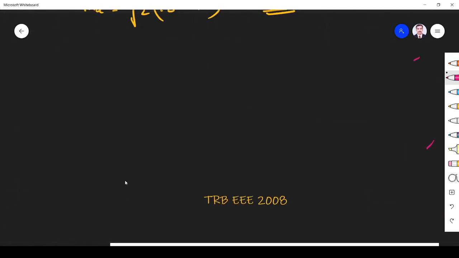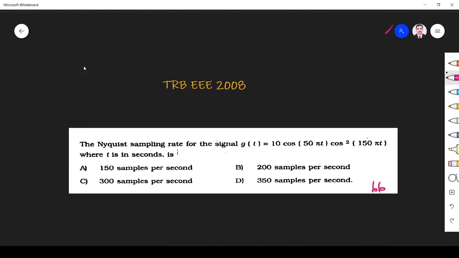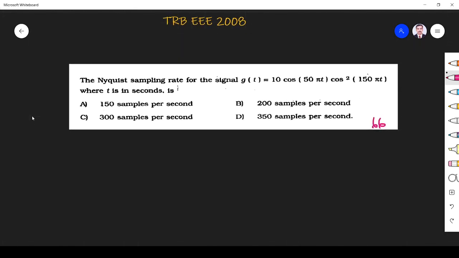Next question. Now, the easy problems are over. Let us see the IEEE question also, because this may be asked. So let us see this. What is the question? The Nyquist sampling rate of the signal g of t is, they have given the signal g of t equal to 10 cos 50 pi t cos squared 150 pi t.